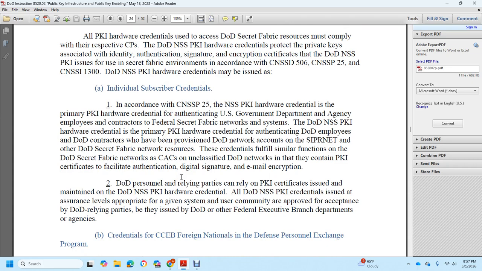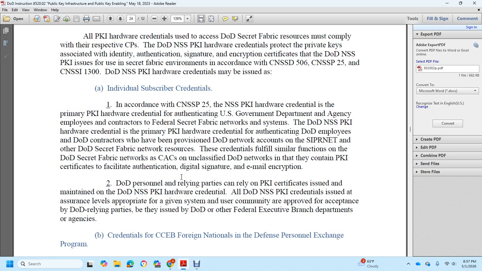According to CNSSP 25, the NSS Public Key Infrastructure Hardware Credential, the Primary Public Key Infrastructure Hardware Credential for authentication, is for U.S. Government department and agency employees and contractors of Federal Secret Fabric Network systems. DoD NSS Public Key Infrastructure hardware credentials, with the Primary Public Key Infrastructure Hardware Credential for authentication, are for DoD employees and DoD contractors, who have provisioned DoD network accounts on Secret Internet Protocol networks and other DoD Secret Fabric Network resources.